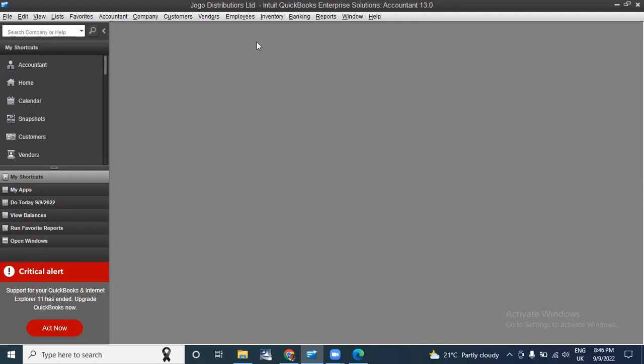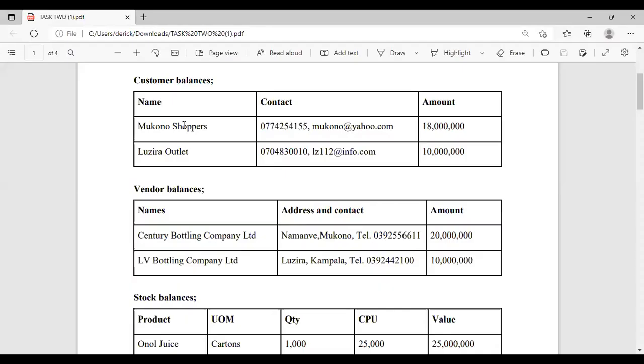Now the next thing is, we go to the next item, which is capturing these balances that were given here. Customer balances. You have the name, contact, and the amount.